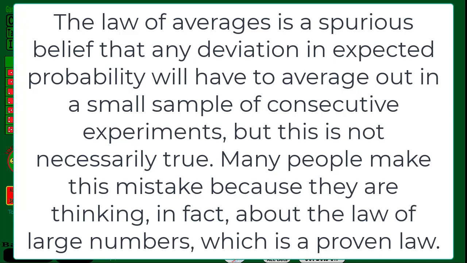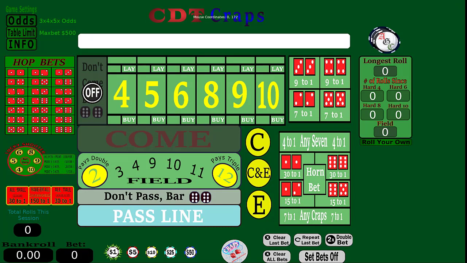One of the things that happens is, let's say you're just starting and you roll the same number 5 times in a row. So you have 100% on the 5. It has hit 100% of the time. Well, now all those other numbers have to hit to catch up to get to where they need to be, right? Not necessarily.